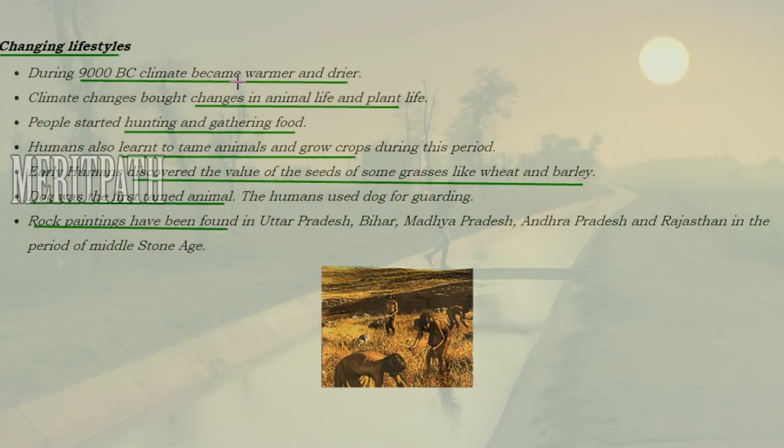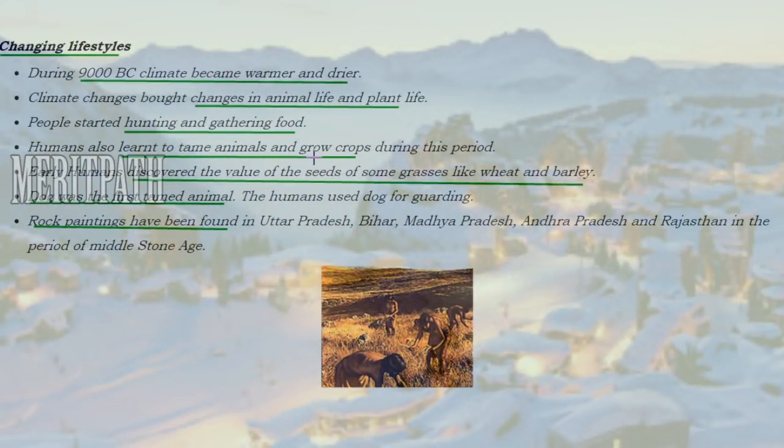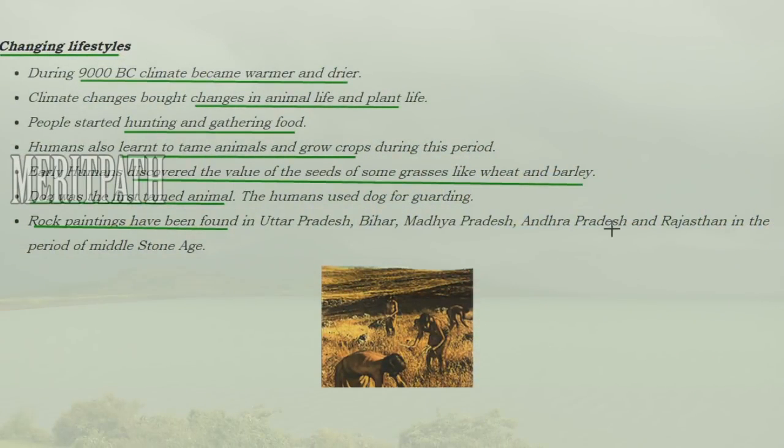How did the lifestyle change during the Mesolithic Age? The climate became warmer and drier. This climate change brought changes in animal life as well as plant life. People started hunting and gathering food so that they could preserve the food for future use. They learned to tame animals and grow crops. So agriculture also started. They understood the value of seeds and some grasses like wheat and barley. The dog was the first tamed animal.